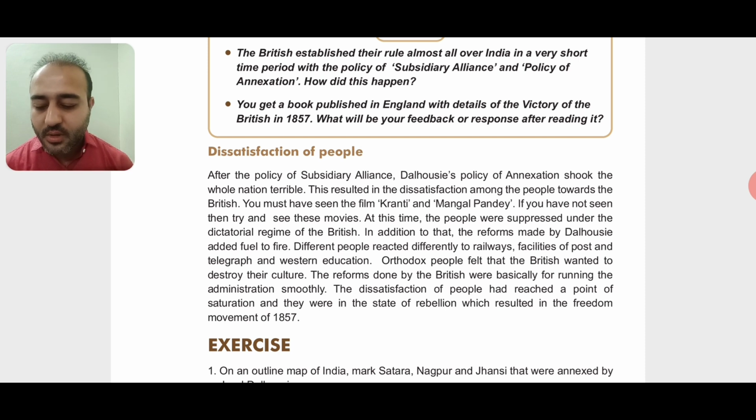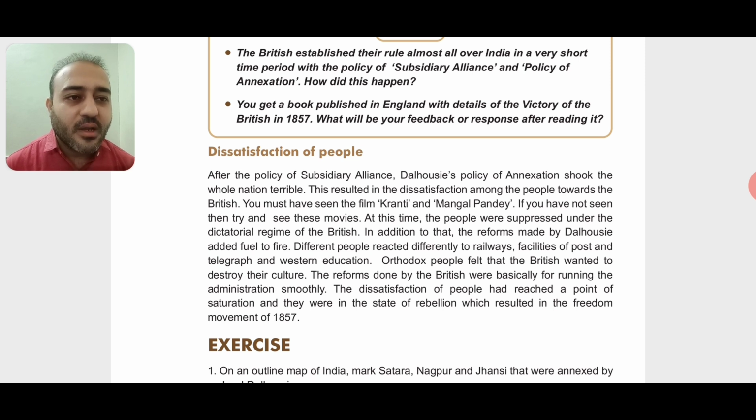Okay, so dictatorial means what? That means the power is in one person or a group, that is, power in one hand. One person is very powerful, and due to that he or she can do anything whatever they want to do. So dictatorial means power with the ruler. Totally, the power was in the Britishers' hands, and so they were doing whatever they wanted to do.